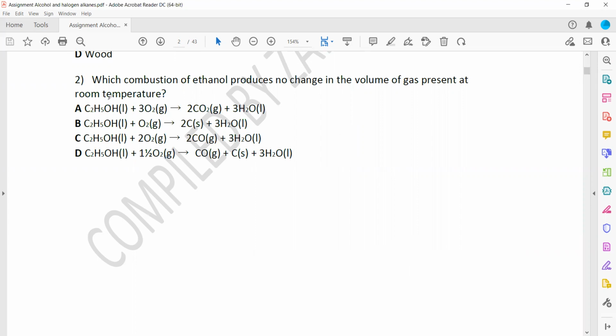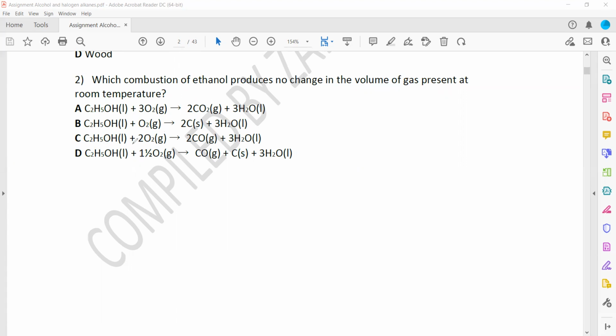So when we check the first option A, how many moles of gas on the reactant side? 3. How many moles of gas on the product side? 2. So if the number of moles of a gas changes, it means the volume will also change. When we check option B, 1 mole of a gas on the reactant side and there is no gas in the product, so 0 moles of gas in the product. Because 1 becomes 0, it is also a change in the moles, so there will be a change in volume, because if moles of a gas change, the volume occupied by the gas will also change.